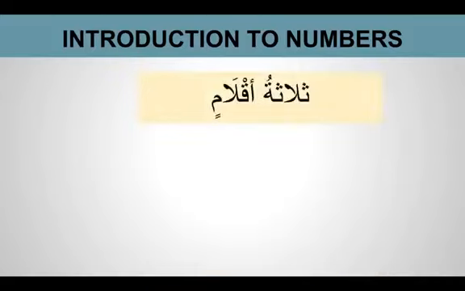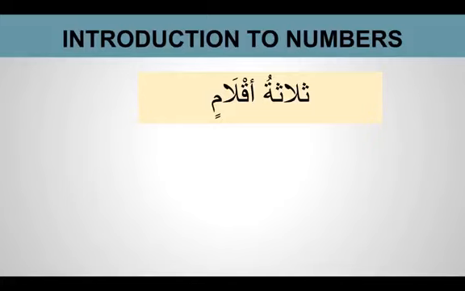If you want to say 3 pens, we use a plural noun, aqlamin. We know qalamun becomes aqlamin. Why is it kasra? Because it is mudaf ilayhi. What about the mudaf? We have learned before that the mudaf can have dhamma, fatha or kasra depending on what comes before it. The same thing applies here.